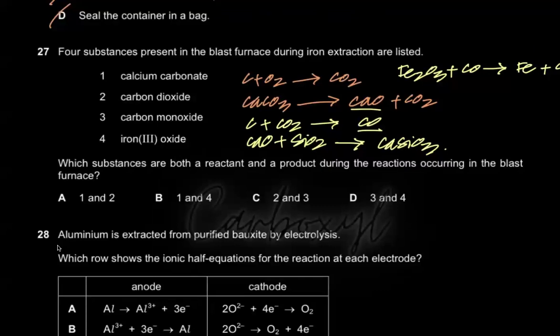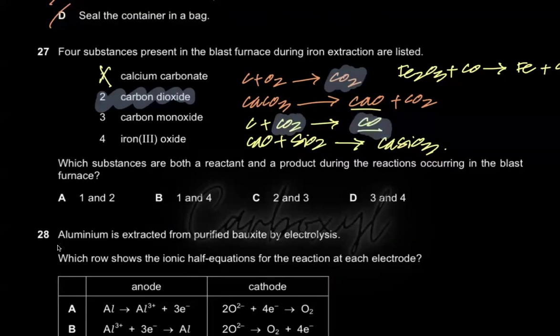Now let's check out which are both reactants and products. Well, carbon dioxide is a product in this case, and it's also a reactant. So carbon dioxide is one of the options. Calcium carbonate, no, calcium carbonate is just a reactant. It's not a product. Nowhere is it being formed. So one is not correct. 3 says carbon monoxide. Carbon monoxide is only a product right here. It's not a reactant, right? So carbon monoxide is, oh, no, it's also a reactant here. Carbon monoxide reduces the iron oxide, right? So carbon monoxide reduces the iron oxide. Carbon monoxide is formed here. So yes, it's also a reactant and a product. Iron oxide, it's just a reactant. So that's wrong. So 2 and 3 are correct. C is the correct option.